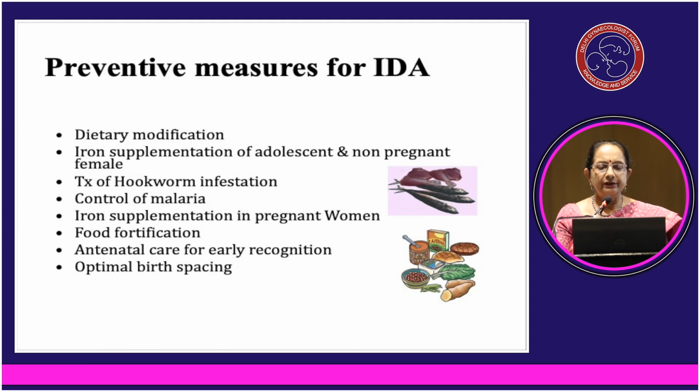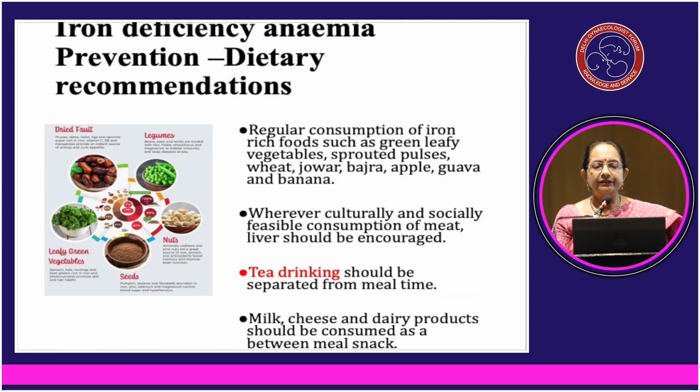Preventive measures, I've already talked about these measures. So iron deficiency anemia prevention, dietary recommendations include regular consumption of iron rich foods such as green leafy vegetables, sprouted pulses, wheat, jowar, bajra, apple, guava and banana. Wherever culturally and socially feasible, consumption of meat and liver should be encouraged.